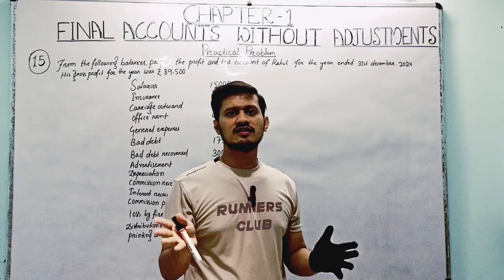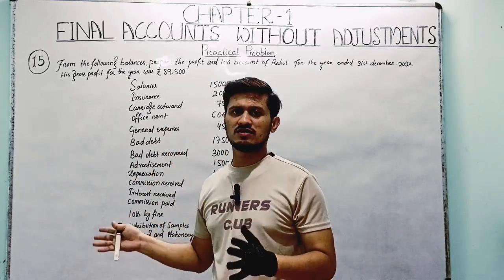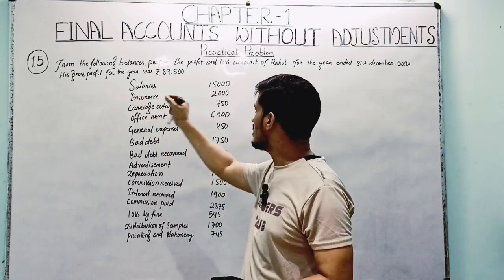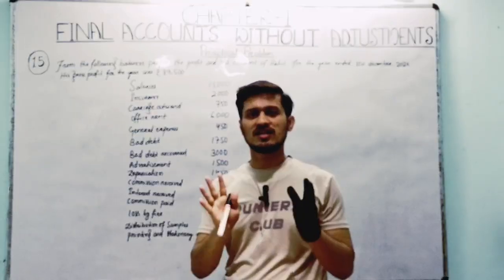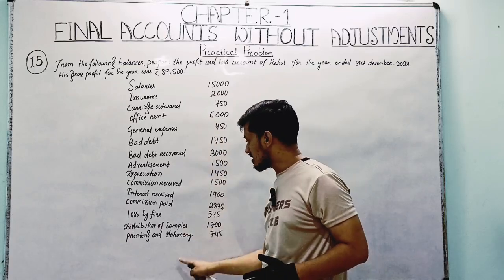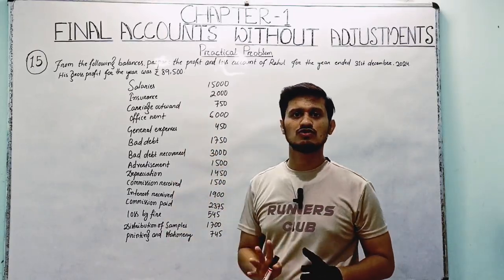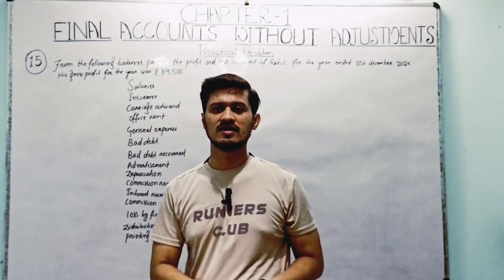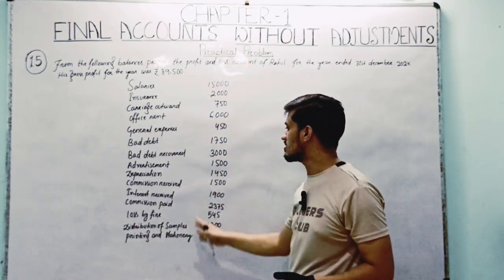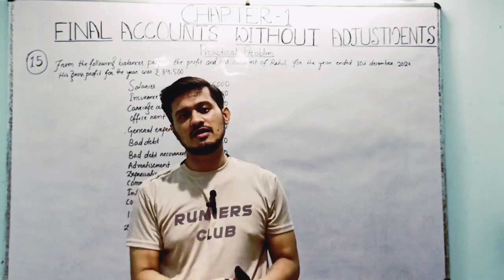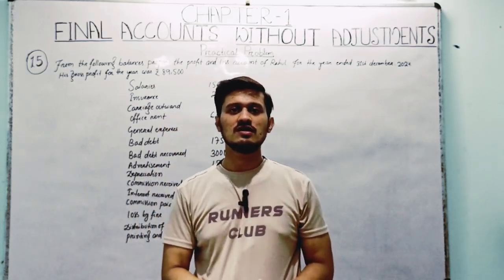So students think the question number 15 doesn't match their book. You need not worry about the question number and the year. You have to read the question and the transaction. If the question and transaction match your textbook, whatever the year and question number, then the answer is available in our channel, right?